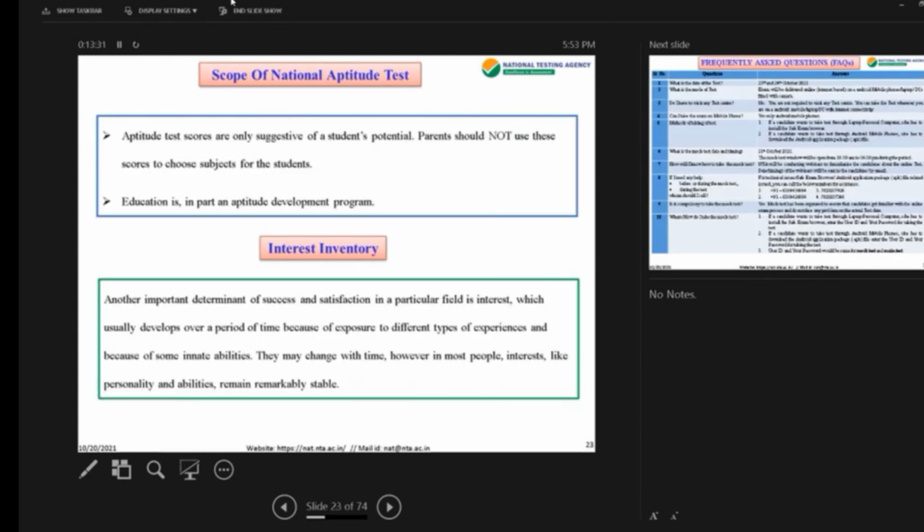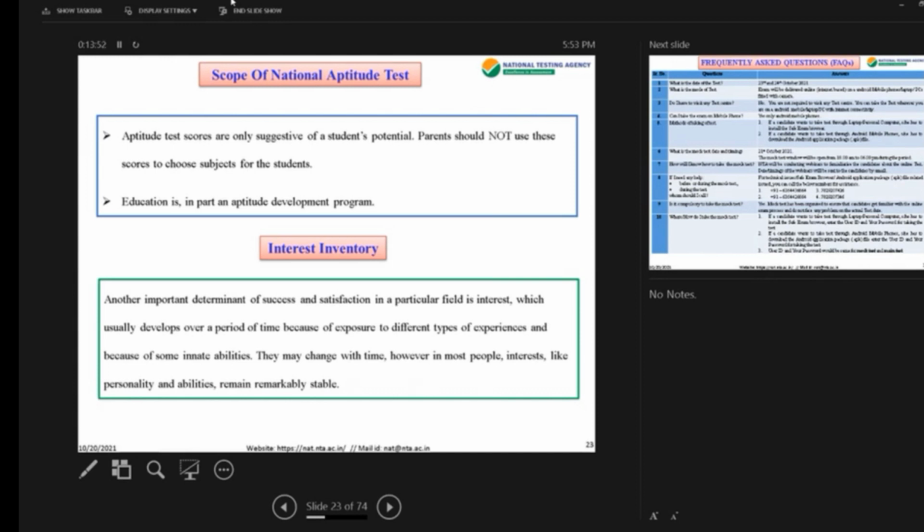Aptitude test scores are only suggestive of a student's potential. Parents should not use these scores to choose subjects for the students. These are suggestive, that is what we are saying. And as rightly said, education is in part an aptitude development program.